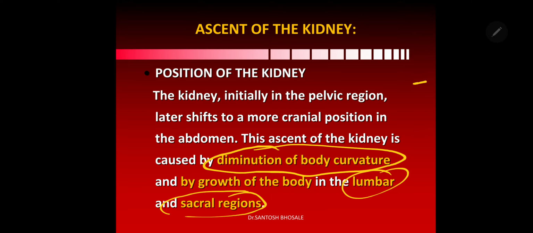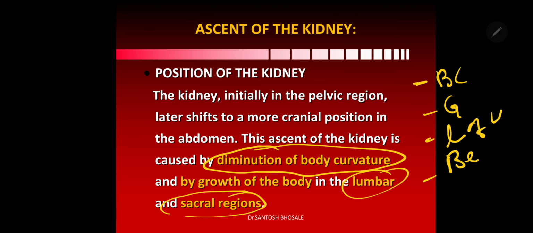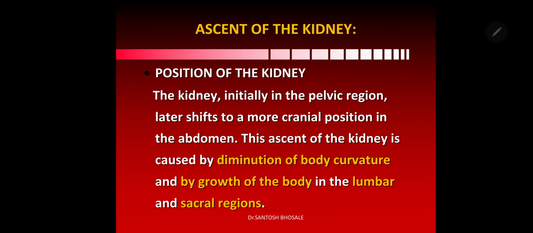So 4 factors are involved in the ascent of the kidney: body curvature, growth, lengthening of the ureter, and in search of better nutrition, because the pelvis has only internal iliac arteries, the abdomen has the aorta, so there will be better nutrition in the abdomen. That's why the kidney will ascend there.